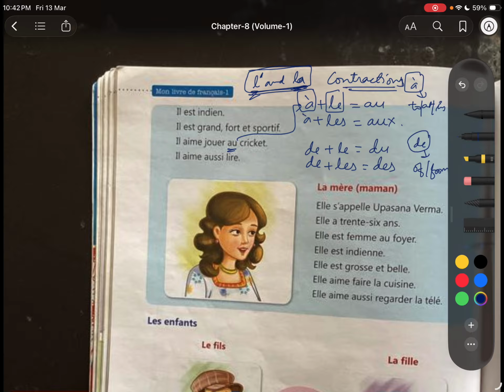But here the meaning is not to the. We are just using au with the game because it's a rule in French. After the verb jouer we must use that. As I mentioned, we never have the exact translation, so do not do the exact translation.